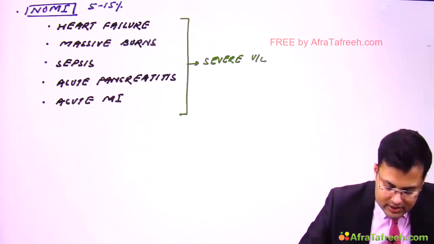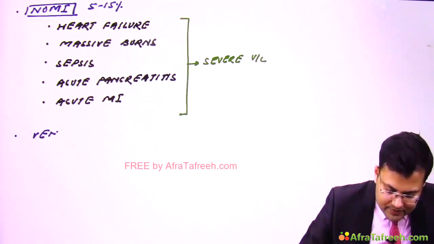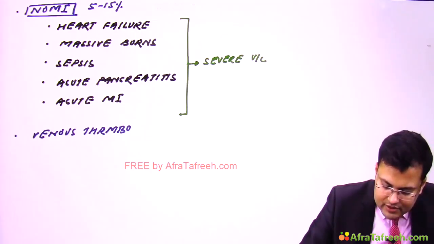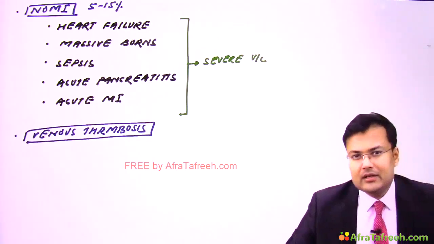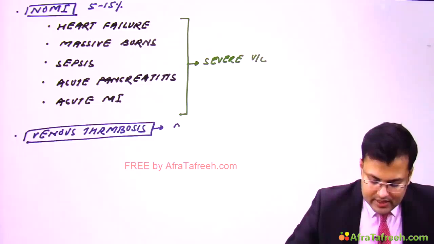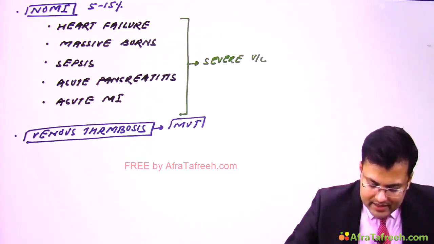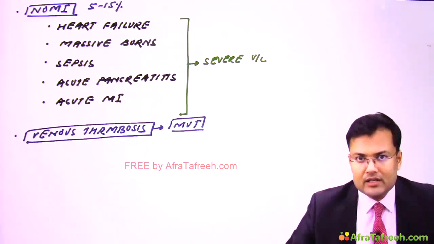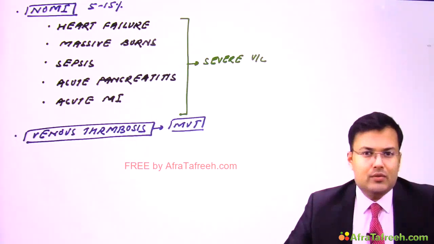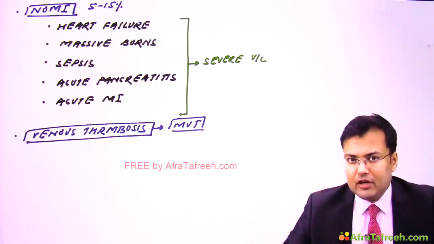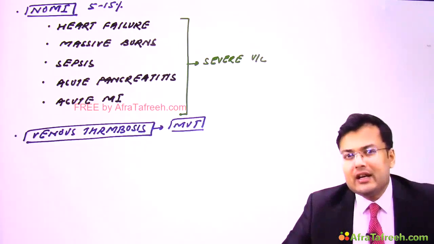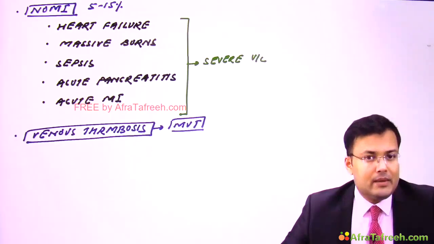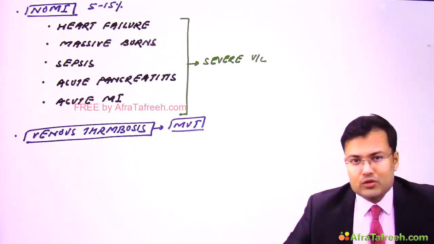And what's the fourth cause? Venous thrombosis. Clear? Because of venous thrombosis, there is impaired venous drainage, and it leads to acute mesenteric ischemia. So what's the name of that condition? It's the mesenteric venous thrombosis. So these are the causes. Generally, in patients of acute mesenteric ischemia, irrespective of the causes, you will notice that the clinical manifestation is very similar and the presentation is almost identical.